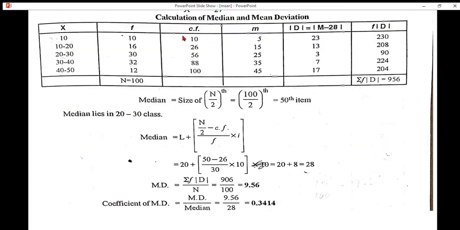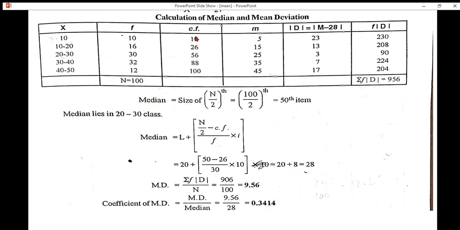Continuation of the problem: calculation of median and mean deviation. Now I am speaking about median in mean deviation. X column is already given in the problem. Frequency column is also given in the problem. We know how to get n, that is total frequency. Summation of all individual frequencies, we get 100.